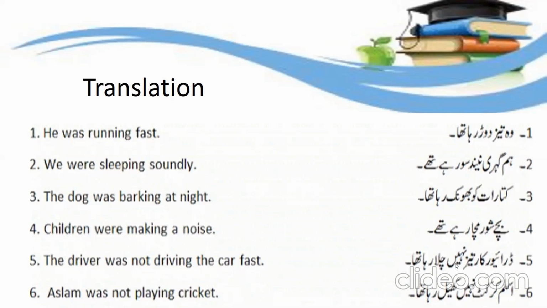ड्राइवर कार तेज नहीं चला रहा था. Now this is the negative sentence of past continuous tense. Okay, so we will just add not with the helping verb. The driver was not driving the car fast. असलम क्रिकेट नहीं खेल रहा था. Aslam was not playing cricket. And if we have in Urdu, क्या असलम क्रिकेट खेल रहा था, so what will be the answer? Was Aslam playing cricket? Question mark.